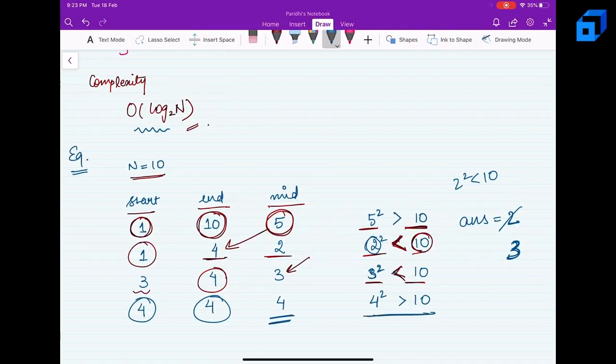Now 4 square is greater than 10. So we will simply exit the while loop and we will return the stored answer, which is 3. So that's the running of the algorithm.